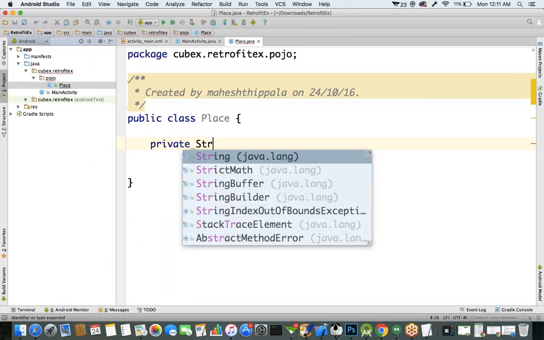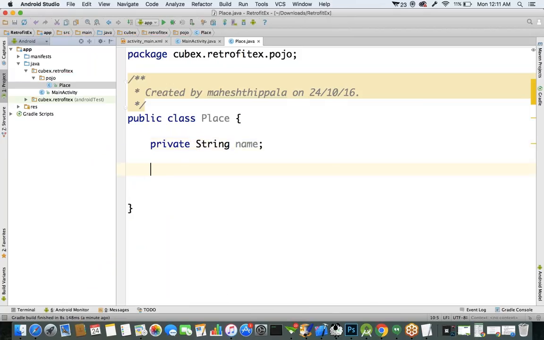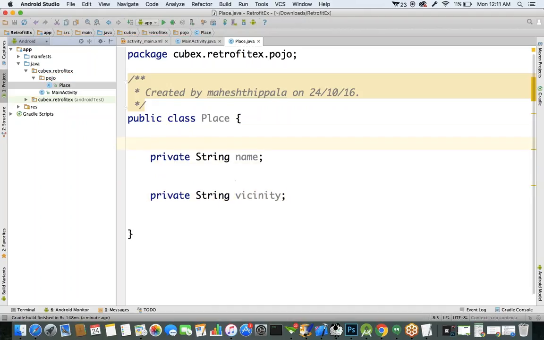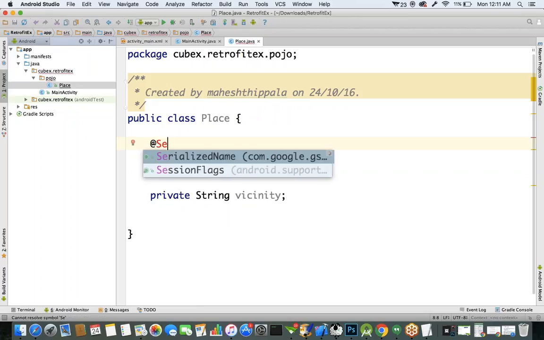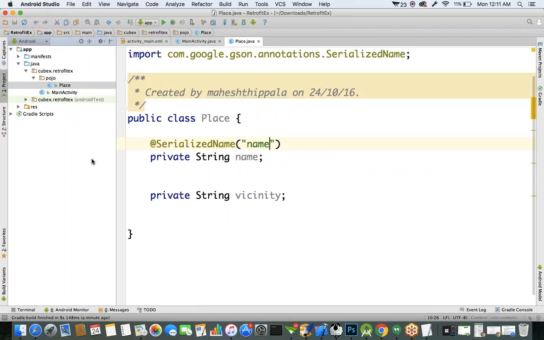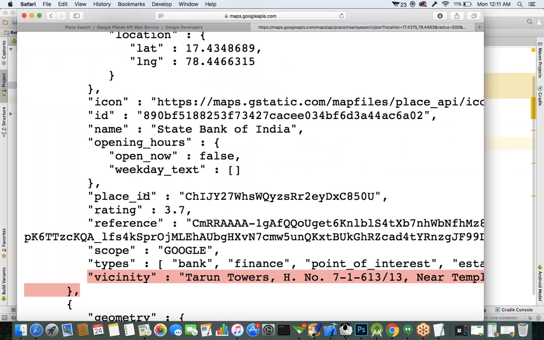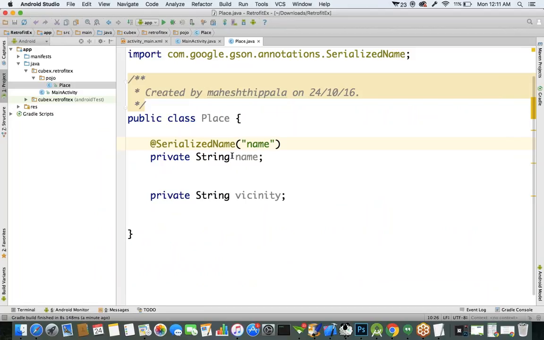Let's create 2 string variables. Private String name, and one more thing, private String vicinity. So on top of these variables, we had to add an annotation, that is @SerializedName. Because in the JSON file, whatever key you are specifying, that key has to match with the variable name specified here. Next, @SerializedName of vicinity.